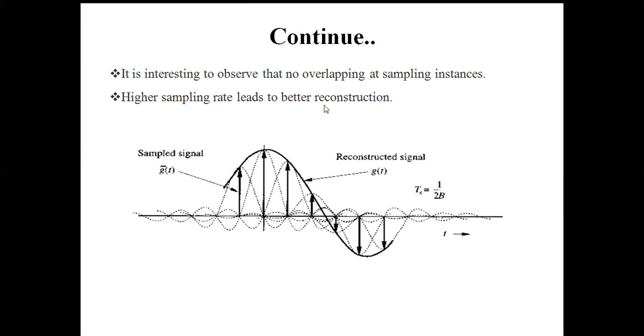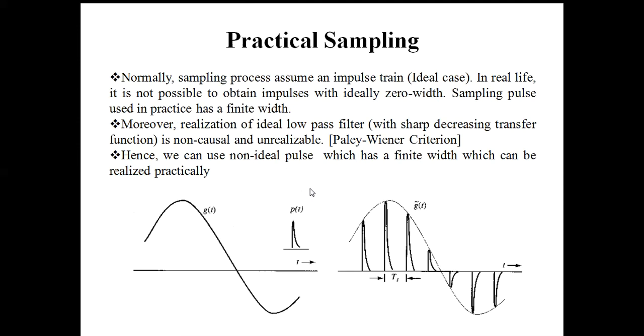So this is the time domain representation of the reconstructed signal, and we can conclude that a higher sampling rate leads to better reconstruction, as a higher sampling rate keeps two consecutive sampling instants close to each other, and ultimately we get a reconstructed signal similar to the original one. So obviously this one is the ideal reconstruction case.